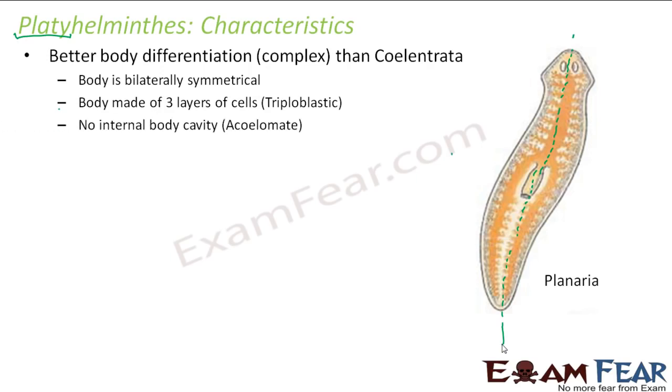No internal body cavity, that is acoelomate. So the coelom is absent even in case of platyhelminths. So you really don't have any cavity between the body wall and the gut wall. Talking about the number of species that exist for platyhelminths, almost around 13,000 species exist. These animals are generally soft bodied. I mean, they are not very hard or tough as far as their body is concerned. They are relatively soft bodied.